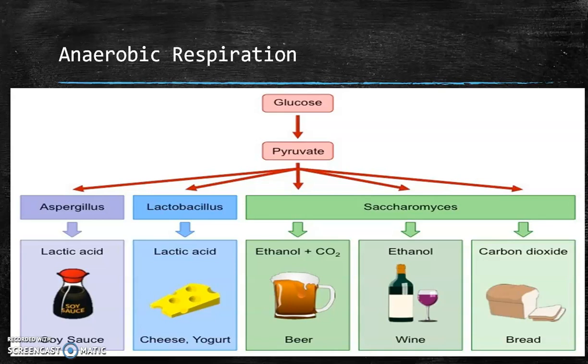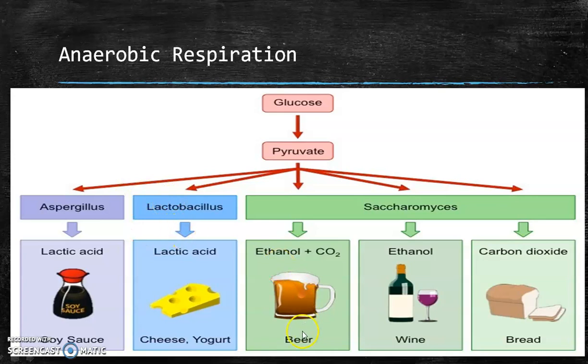This anaerobic respiration is used in many industrial processes. With the help of microbes, we are producing many commercial products. For example, lactic acid is formed by lactobacillus. In the manufacture of cheese, yogurt and so on, they use this lactobacillus.